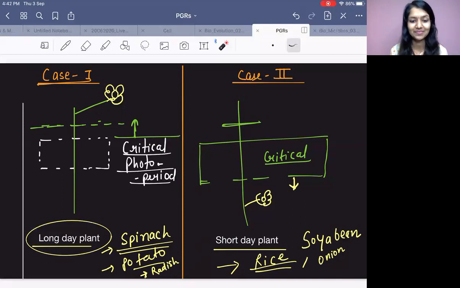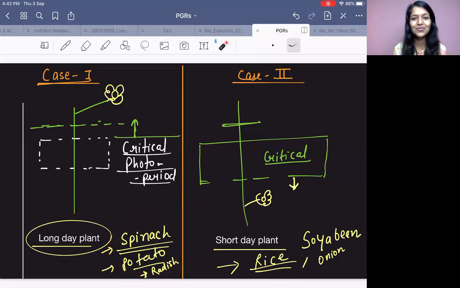Now you are not very satisfied. You want more. I want more variety. So what will you do? Okay, fine, I will make aloo palak mooli. Aloo, potato, spinach, palak, radish, mooli. So this is the second variety. It will take some time to prepare, right? In a short duration you could prepare rice, soya bean, onion. Now you want more variety, so you have added palak, potato and mooli to your dish. Got it? So that is the long day plant.